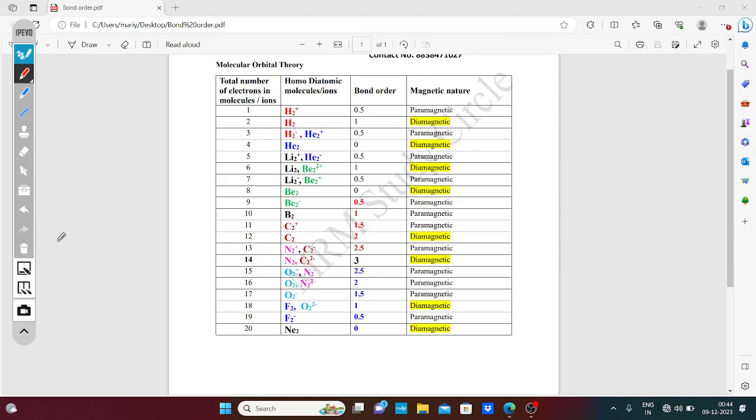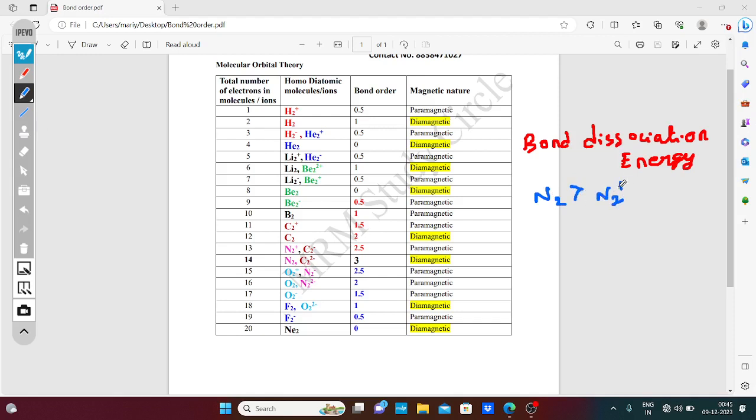See here, bond dissociation energy of nitrogen molecule ions, N2. So here you know that nitrogen has bond order 3, with 14 electrons.